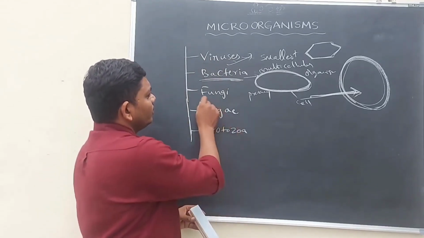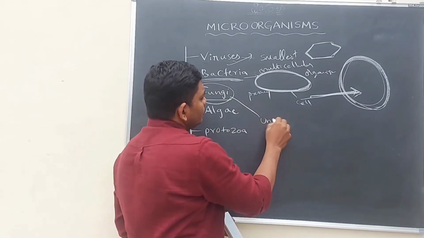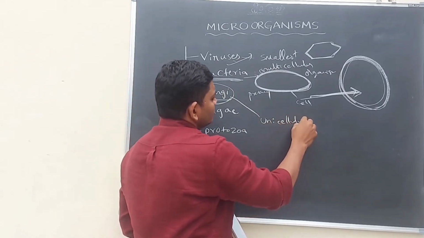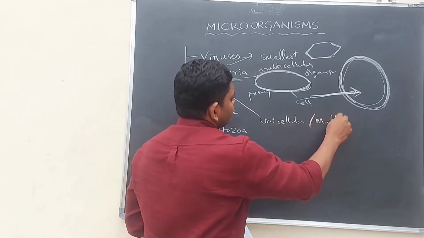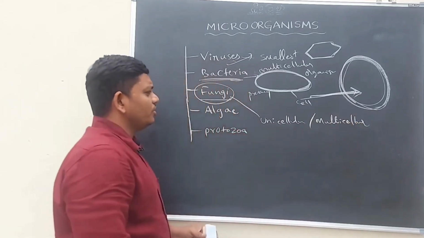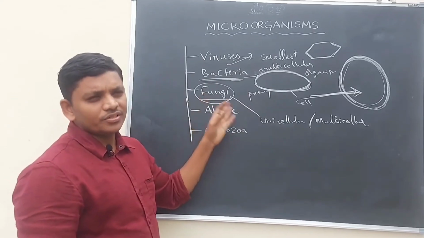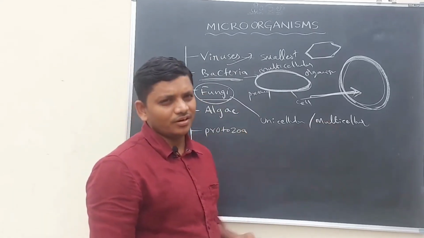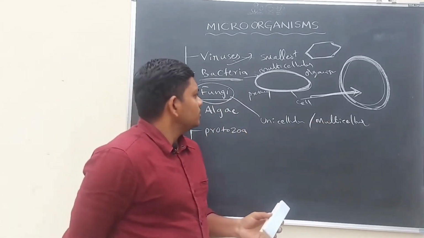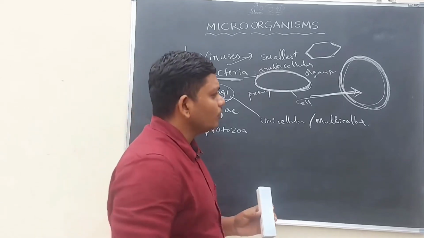Let us discuss fungi. Fungi are either unicellular or multicellular. Uni means single. Some fungi are unicellular, some are multicellular. And some fungi may be seen with our naked eyes, for example, mushrooms.